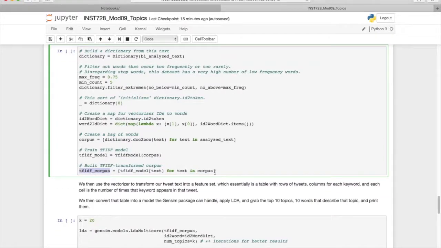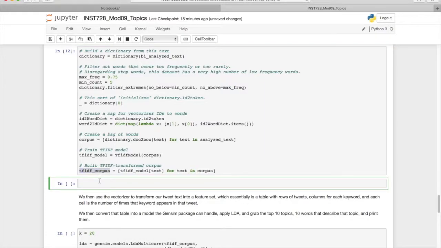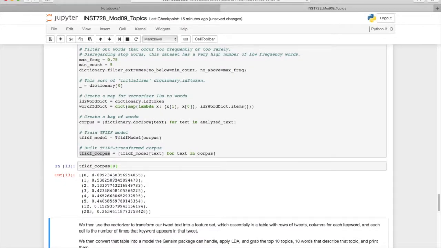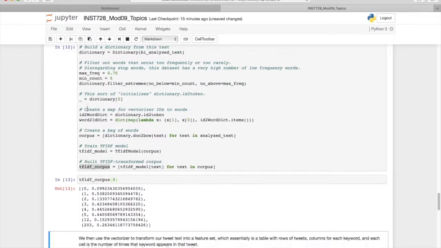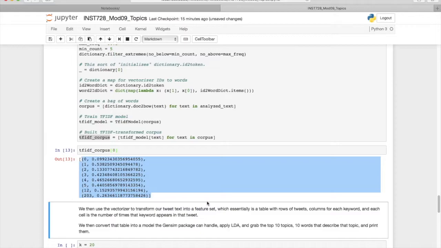So at the end of this, we'll run this. I'll show you what one of these corpora looks like. So we can see TF-IDF corpus 0. So this first tweet that we saw here includes 1, 2, 3, 4, 5, 6, 7, 8 different words, and then these are the weights for these different words.